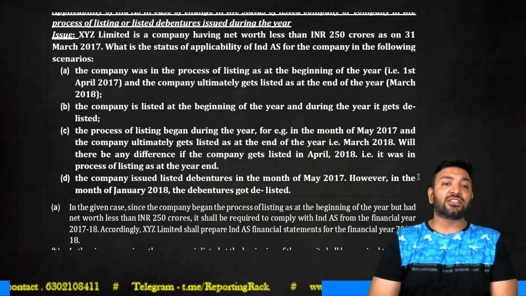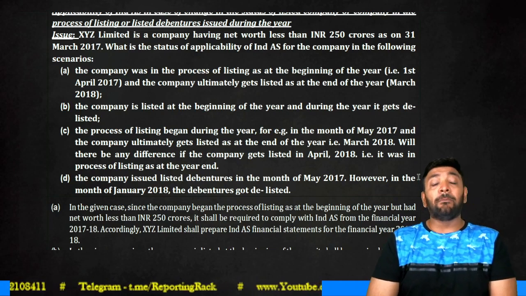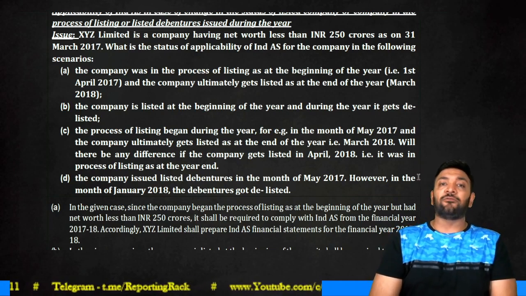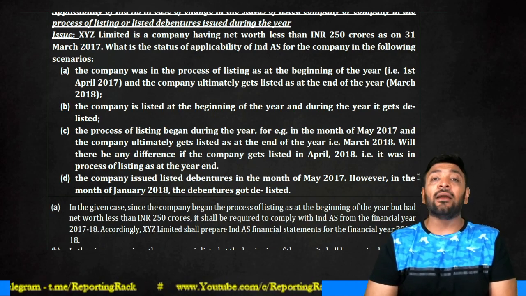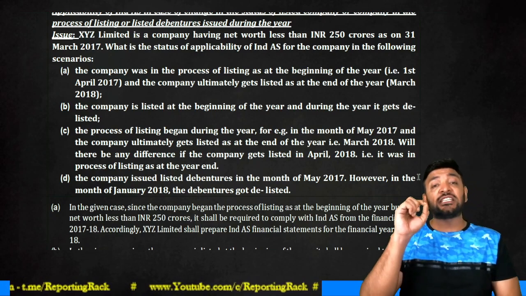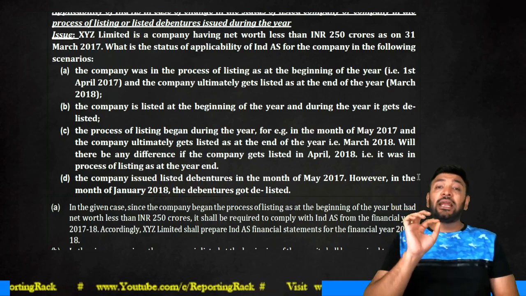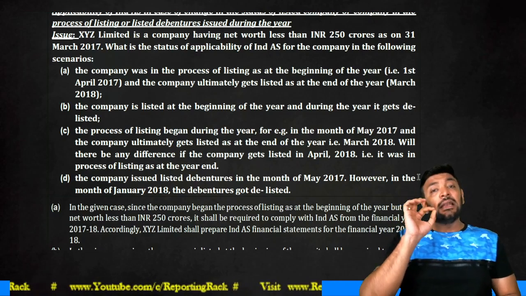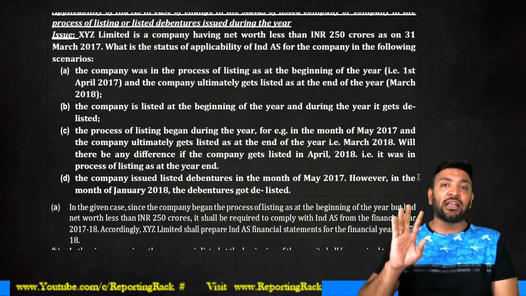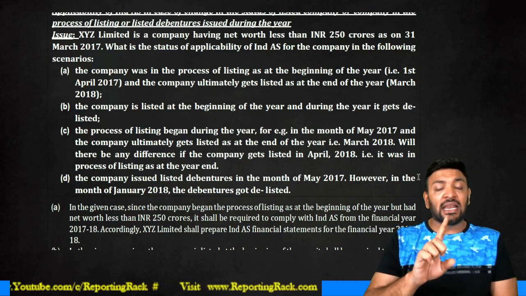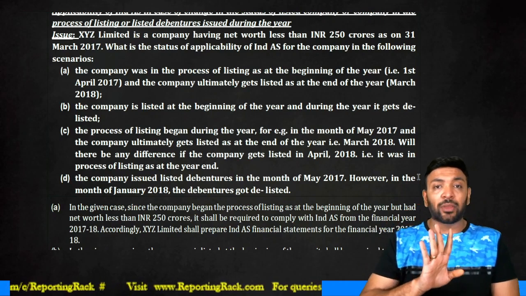What about the second question? The company shares are listed at the beginning of the year, but they get delisted during the year itself. Guys, at the beginning of the year, 1st April 2017, when you are checking the application of IND AS, this rule is satisfied because the company shares are already listed. Therefore, irrespective of whether the shares are delisted subsequently or not, once applicable under IND AS, always applicable under IND AS. You cannot roll back to your IGAAP again.